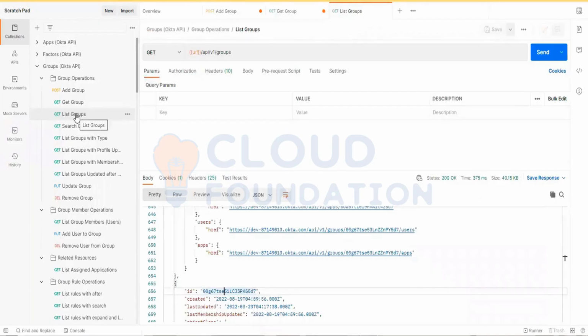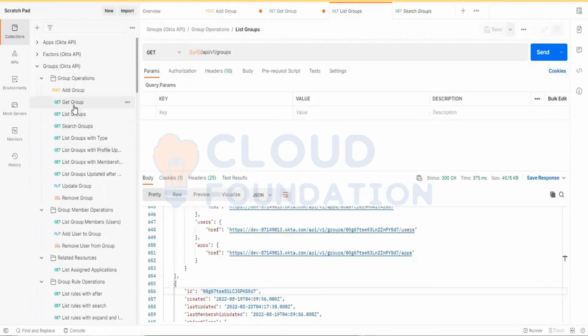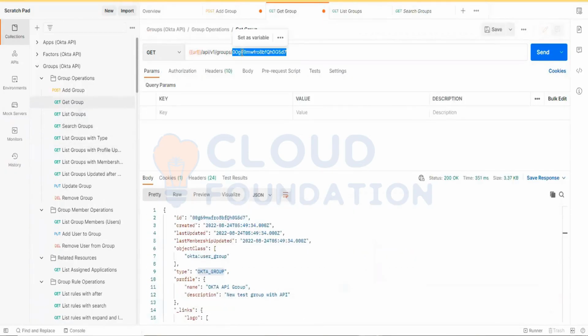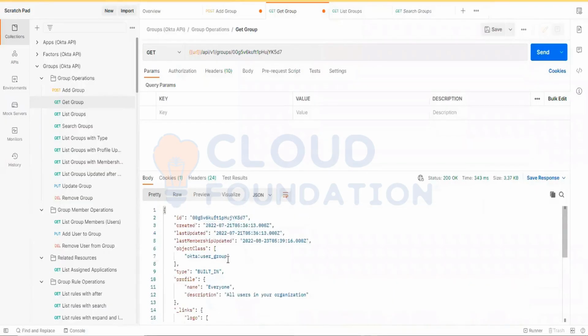Here you can update the group ID and click Send. That's it. You will get the group information. If you see, this is a built-in group. That name is Everyone.